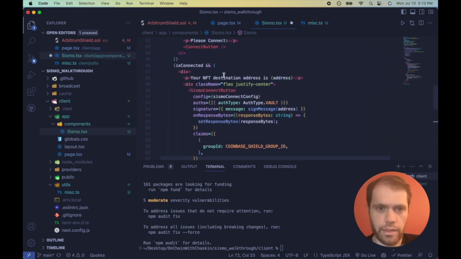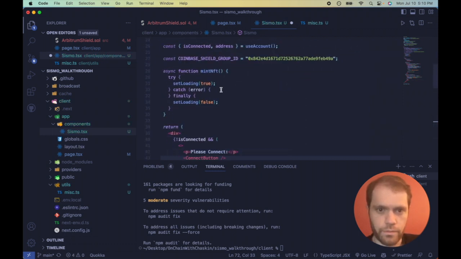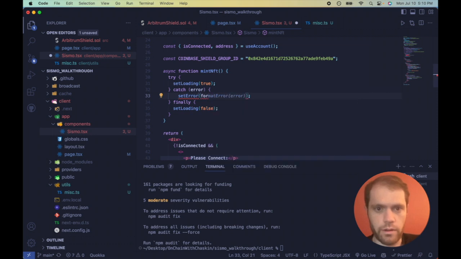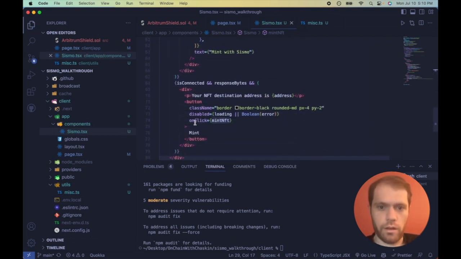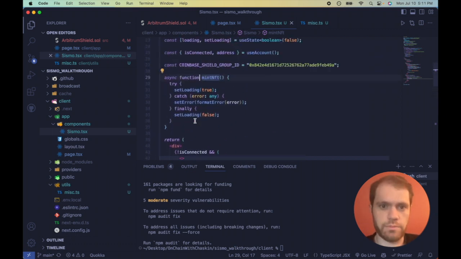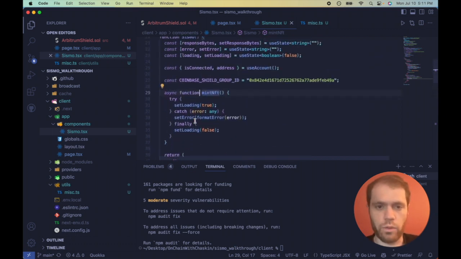And now let's add in that error. So catch, we want to set error, but we want to format it using that helper that we got from utils. So there we go. It's getting mad about the type, so let's do any. So now that is what we want, but mintNFT is not doing anything. We need to talk to our smart contract. We're going to do that with WAGMI.